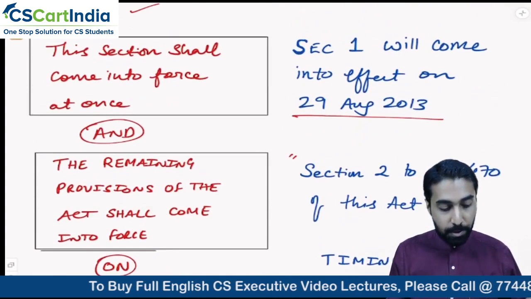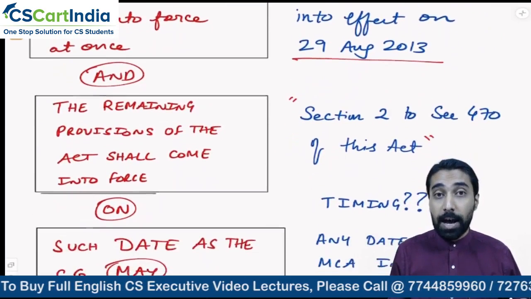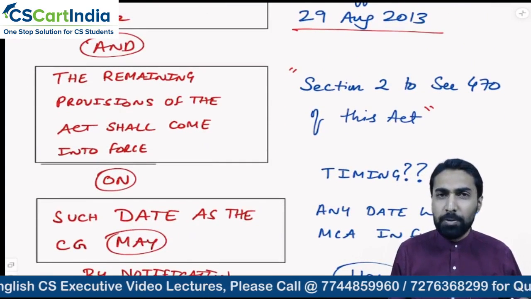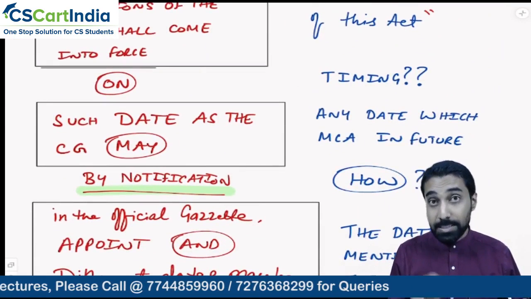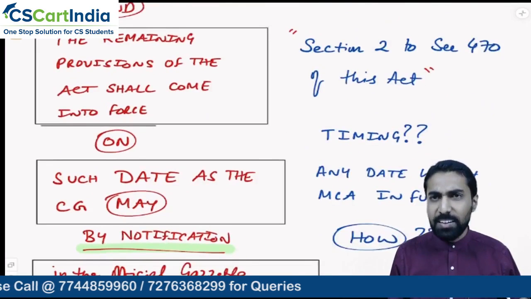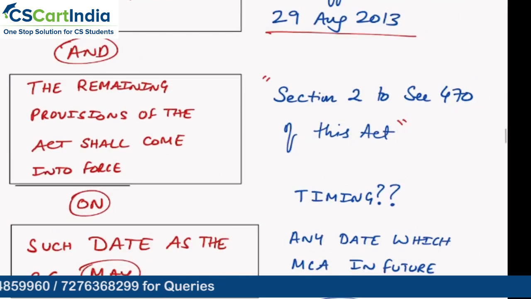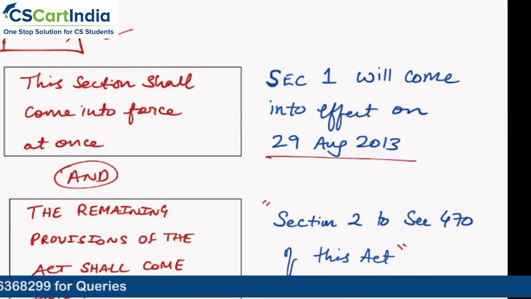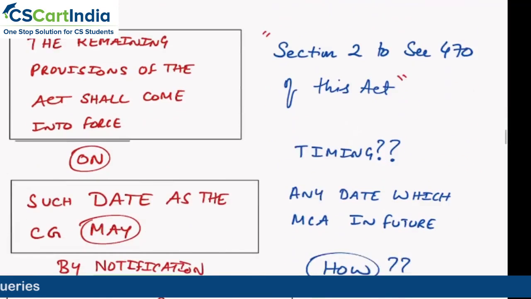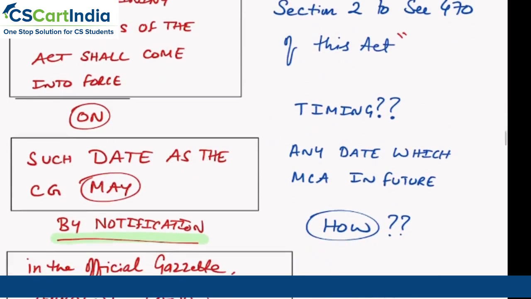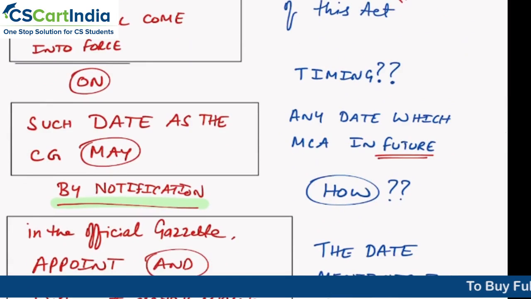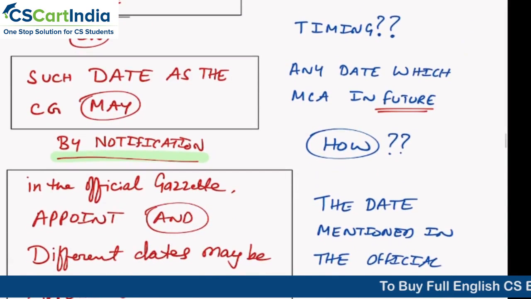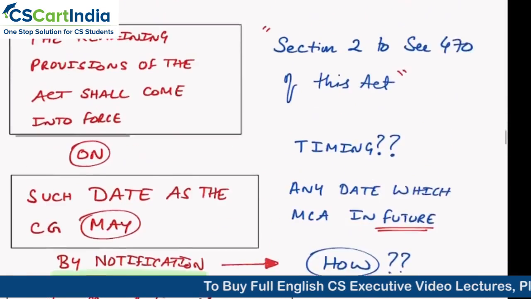So let us look at it. This section shall come into force at once, and the remaining provisions of the act shall come into force on such date as the central government may by notification. Central government may by notification. So what is that? In simple language, how do we understand that? Section number 1 will come into force on 29th August 2013. Section number 2 to 470 will come into force on any date which the MCA will tell in future. How will it come? By way of notification. So it will come into force by way of notification.